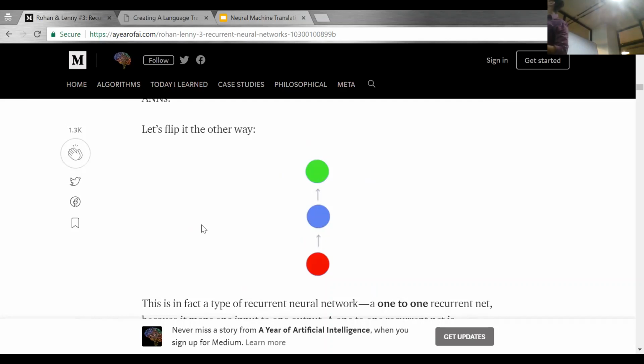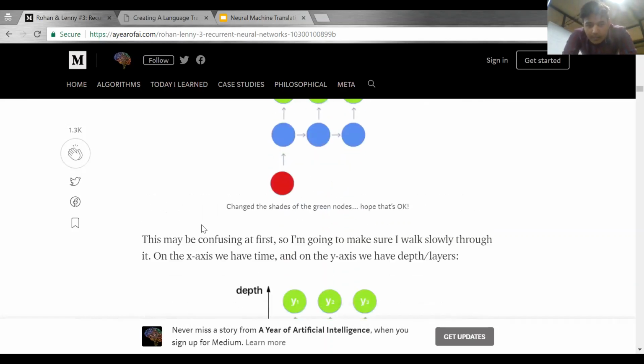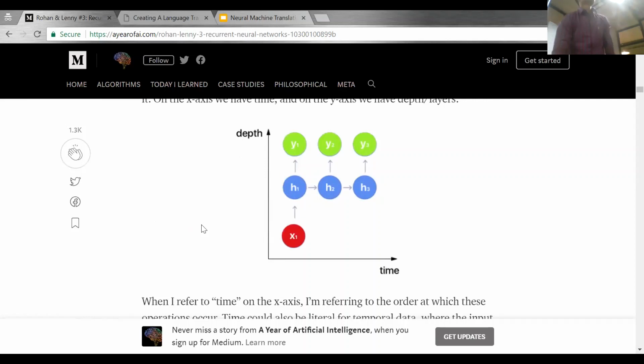But RNNs are different. If you go to this hidden neuron, you can again learn the weights and feed them back to it. It's like a feedback. Instead of going directly to the output, you can give it back to the hidden neuron. So in that way, how can it learn? How can it give the output? To learn the weights, you need to know about the gradient descent algorithm, and all the other things I'll explain later.